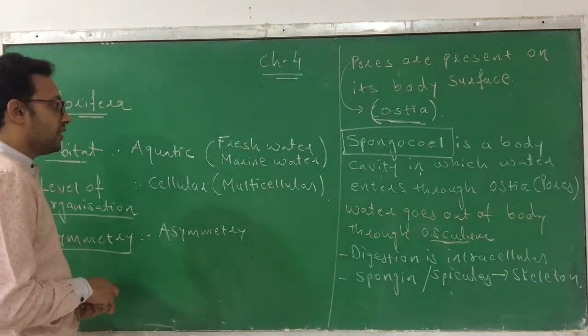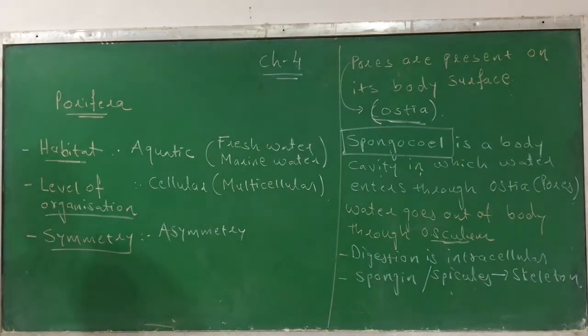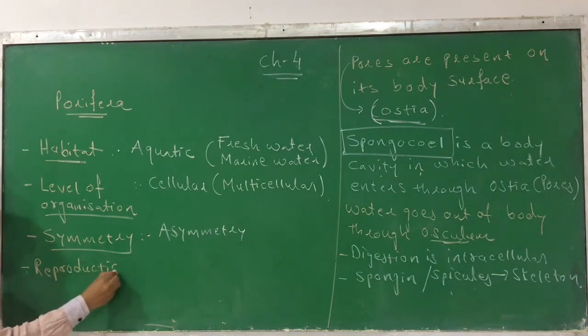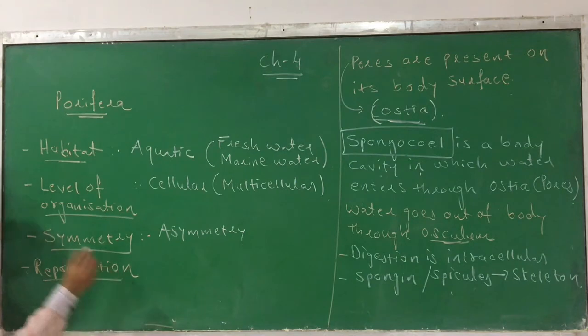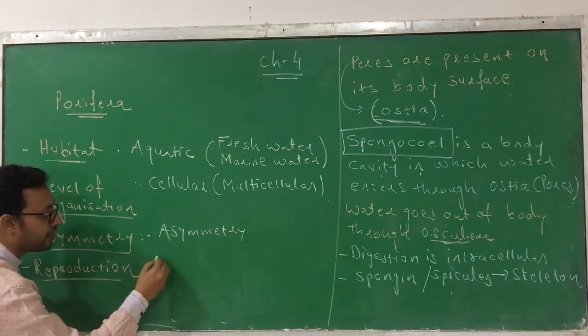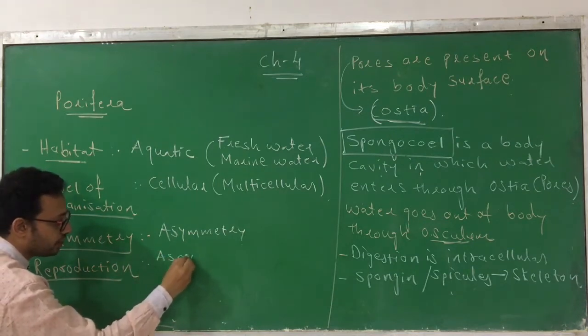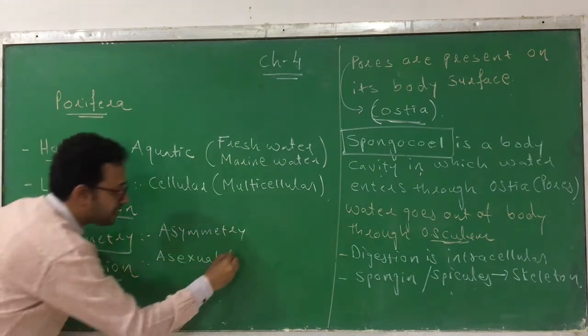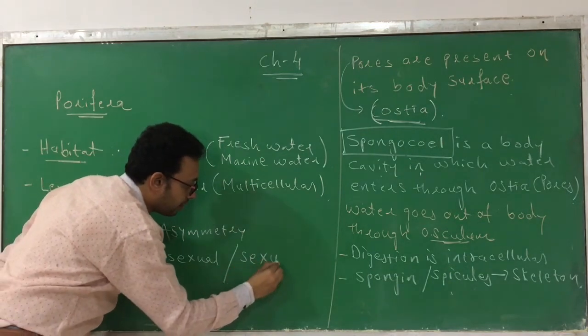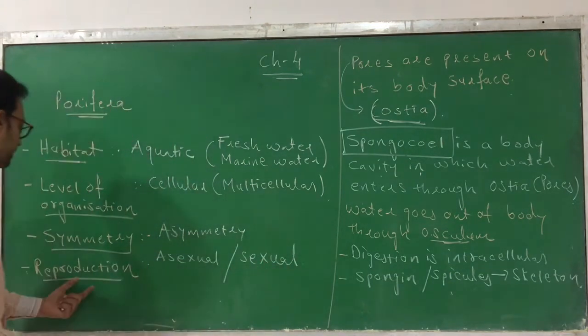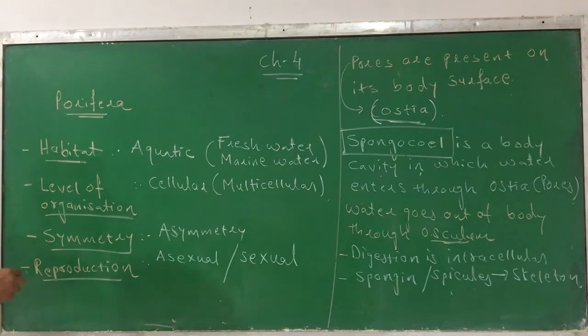Next, it is called respiration. No, not respiration, it is reproduction. Which variety of reproduction can be found here? Those animals falling into this group can reproduce by both kinds of reproduction: asexual, and the second one, sexual. Both asexual and sexual reproduction can be found in it.